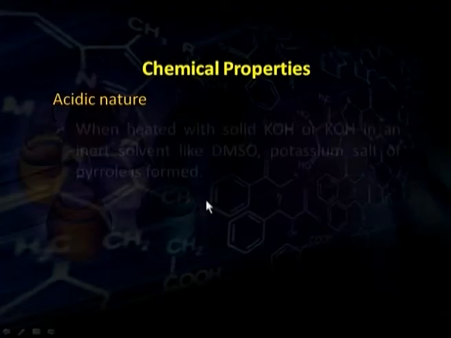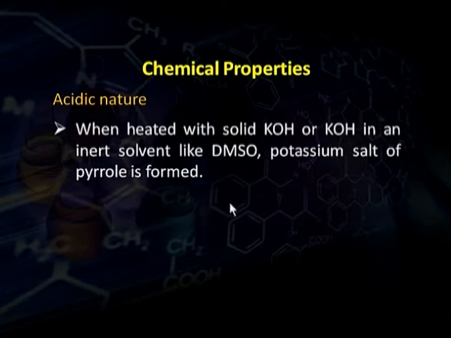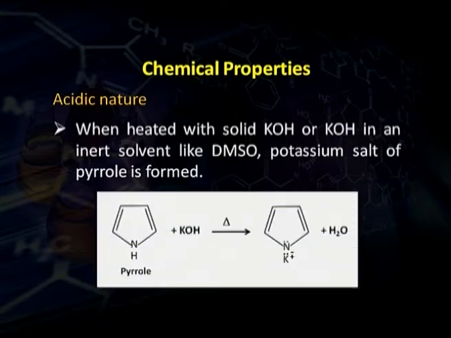Its acidic nature is shown by its different reactions. For example, when it is heated with solid potassium hydroxide or potassium hydroxide in an inert solvent like dimethyl sulfoxide, a potassium salt of pyrrole is formed. As you can see in this reaction, we can take potassium hydroxide in the solid form, or it may be taken in an inert solvent, not a polar solvent like water.